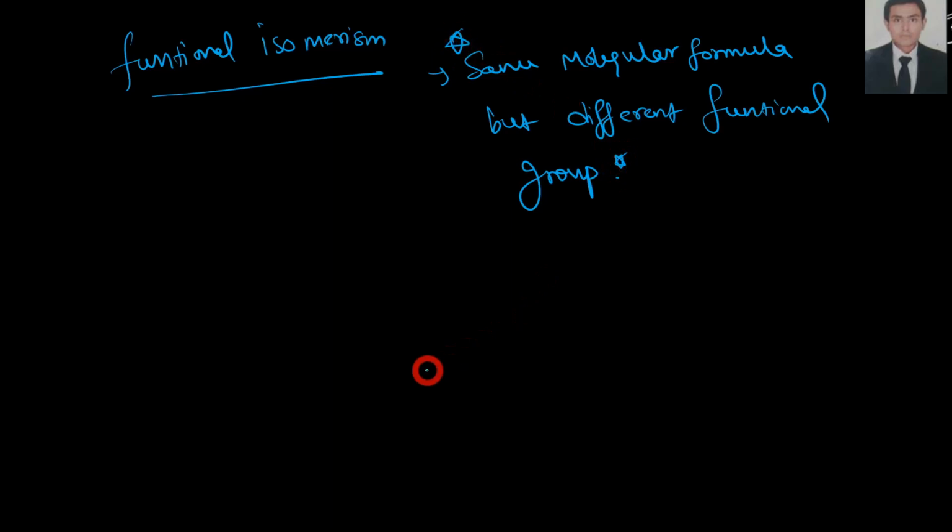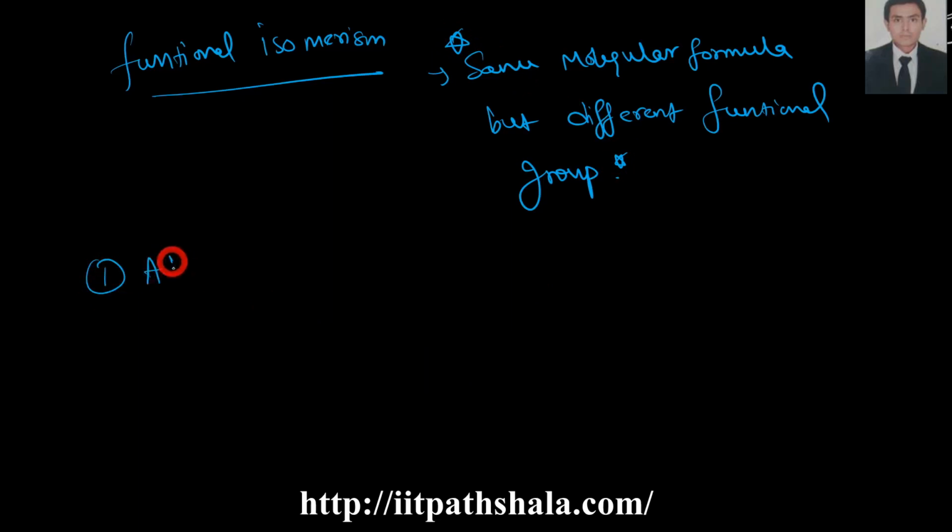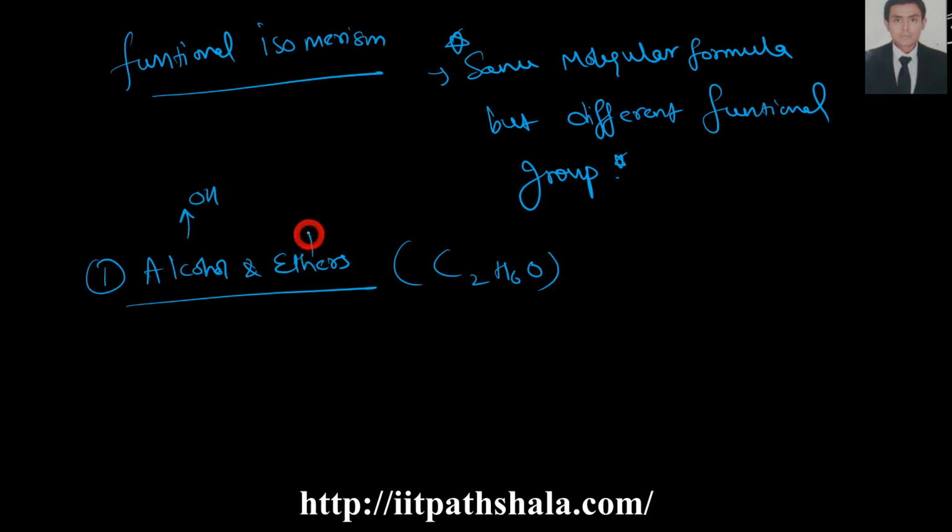Now you can take a typical example of alcohol and ethers. So take this example, C2H6O. As you know, alcohol is OH and ether is O with two groups over here. Now what I can make out of it is CH3CH2OH, ethanol.